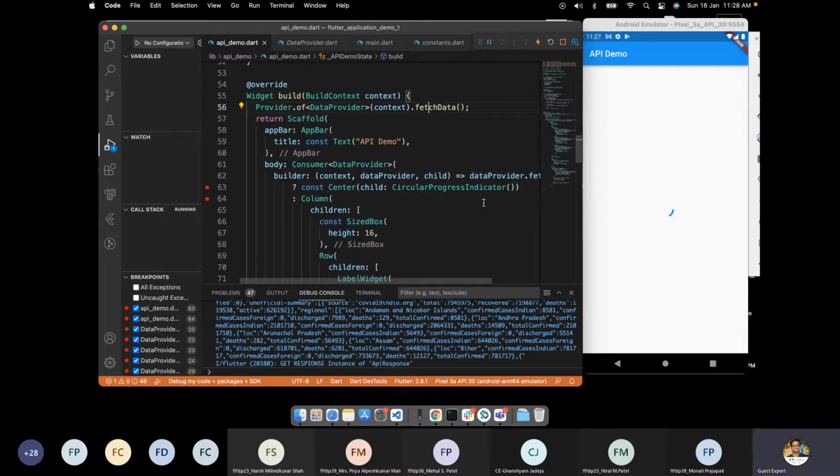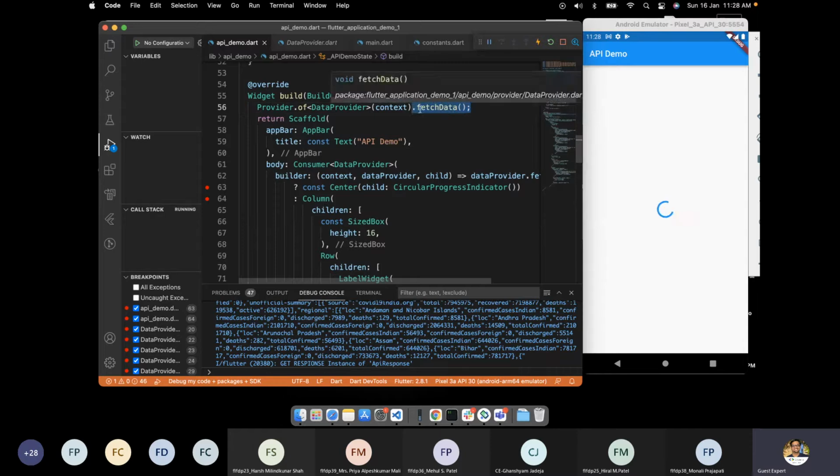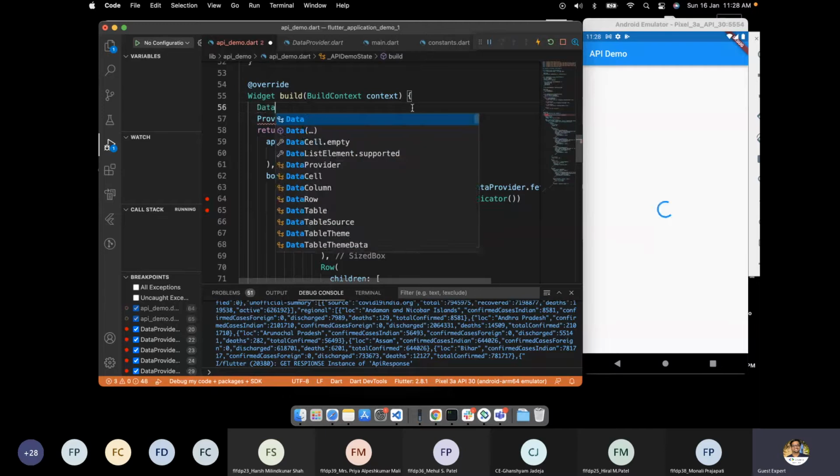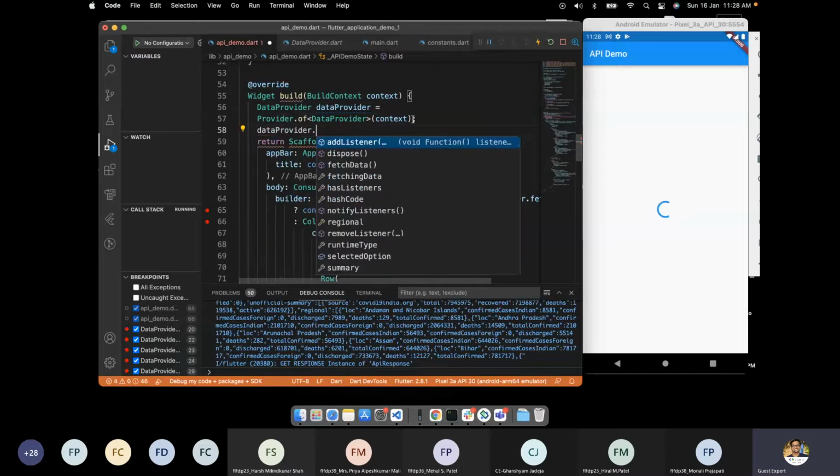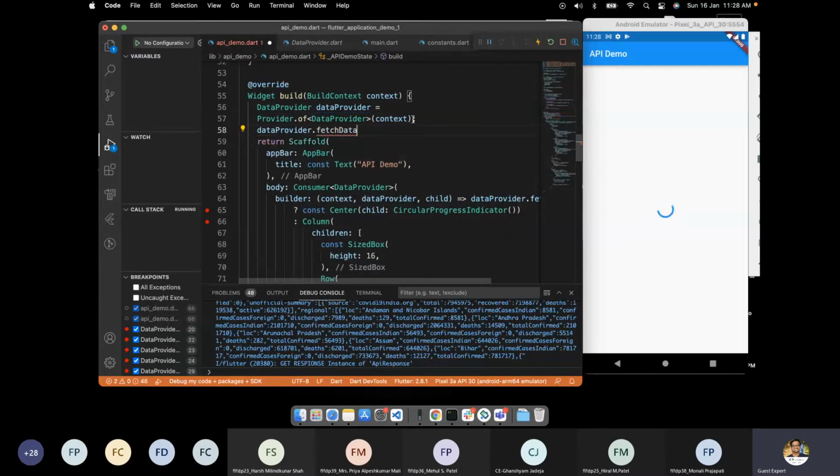So what we can do here, as we have created an object of it, we can do it like this: data provider equal to this data provider dot fetch data.